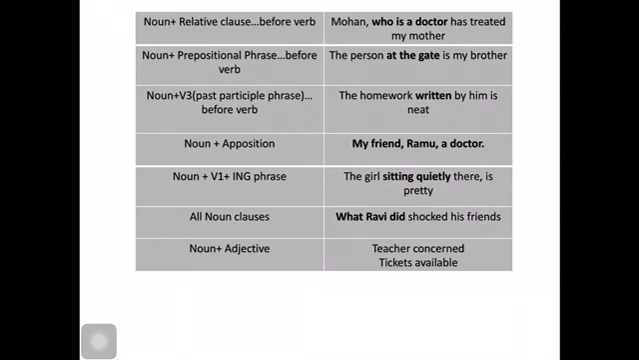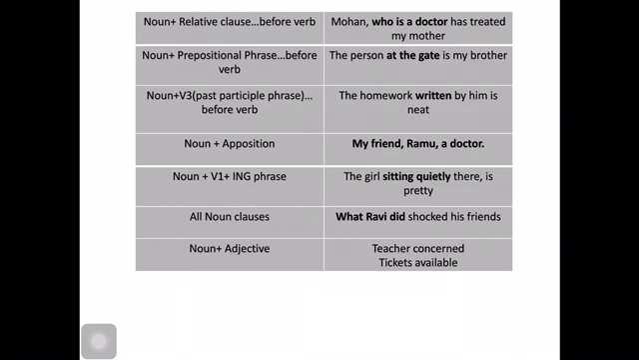Similarly, noun plus prepositional phrase before a verb. Suppose any noun is there and a prepositional phrase is there. Already I told you what a prepositional phrase is. Before a noun phrase, if any preposition is added, it becomes a prepositional phrase. So if there is a noun before the prepositional phrase, then altogether it becomes a noun phrase. For example, the person at the gate is my brother. Here the person at the gate altogether becomes a noun phrase. Then the next indicator is noun plus V3, past participle phrase.